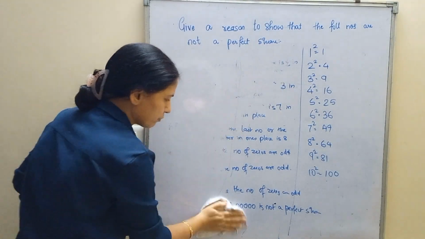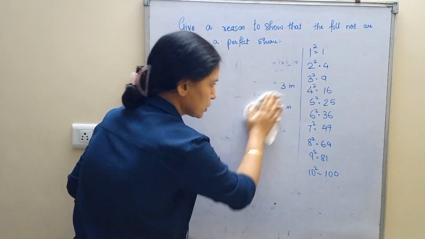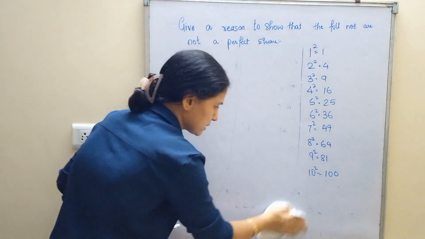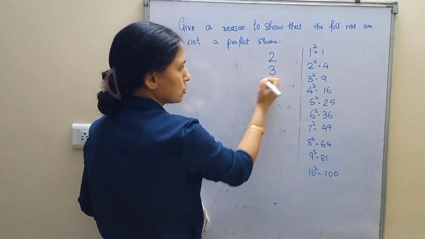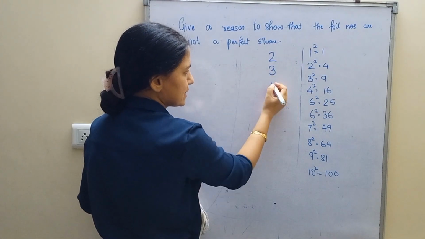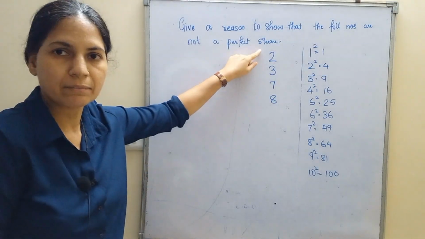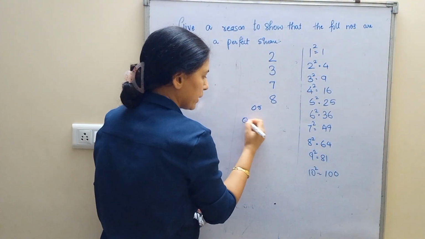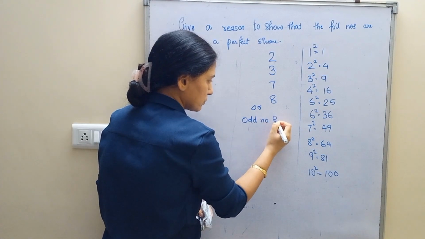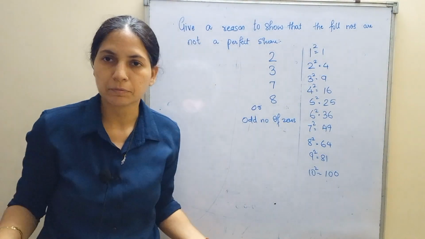You will immediately get 1 mark only by saying yes or no. And how will you say yes or no? You just have to remember these numbers. Which numbers? 2, 3, 7, 8. If the numbers are ending with 2, 3, 7, 8 or have an odd number of zeros, the number will never be a perfect square.